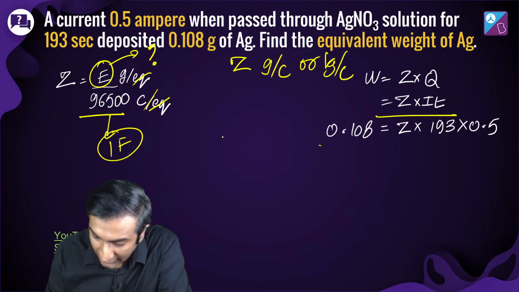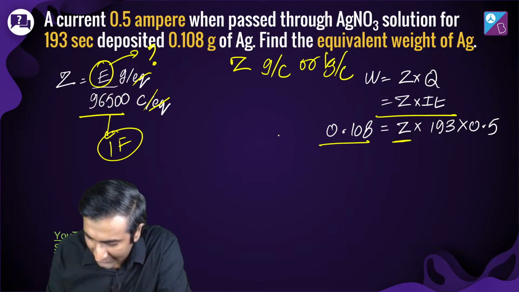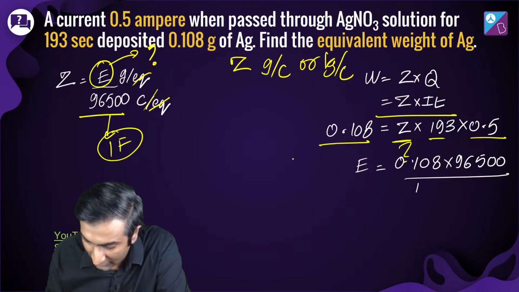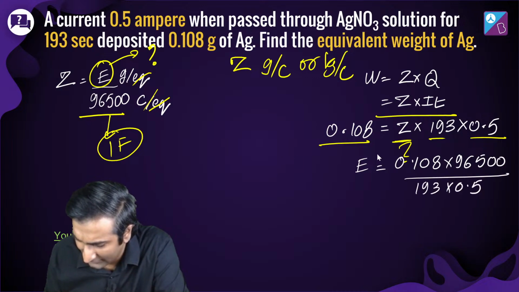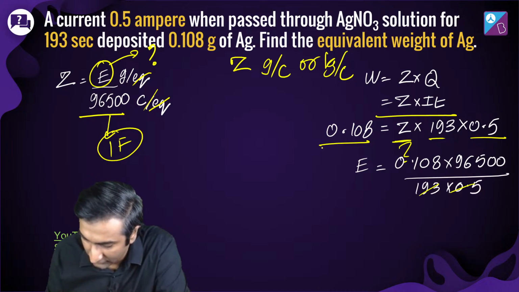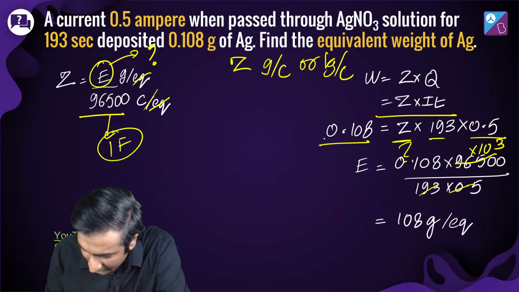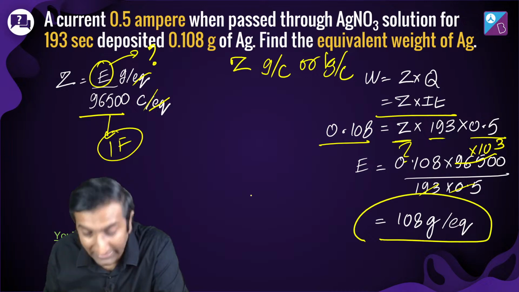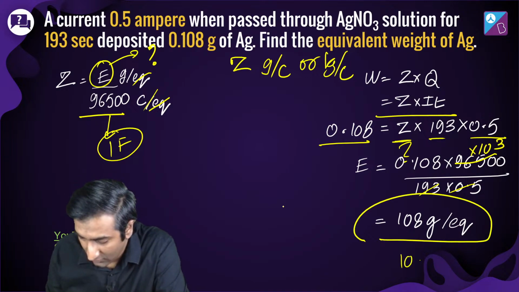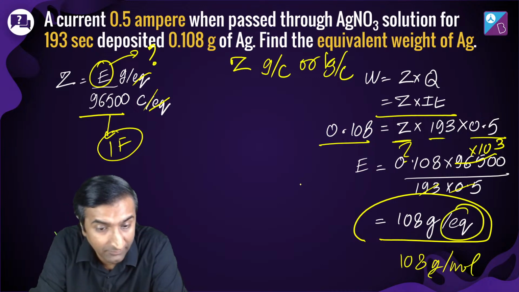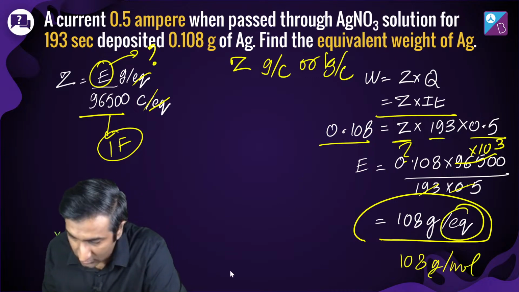Okay. So 0.108 is the mass that's given out. Z I don't know. 193 into 0.5. So I put this down as all of this and everything nicely cancels out. This into this is basically equal to 96,500 itself, and times 10 power 3, is what you get. 108 gram per equivalent is the mass. Just like you say 108 gram per mole, same way I've written down, it says 108 gram per equivalent. Okay, sweet, good. Chalo, move on to the next one.